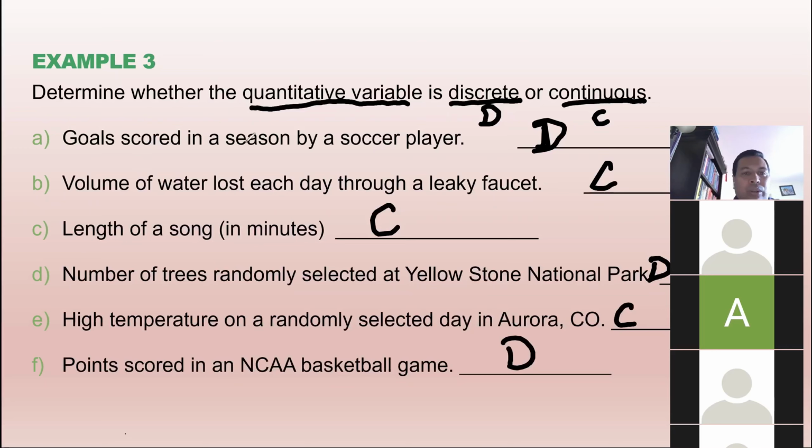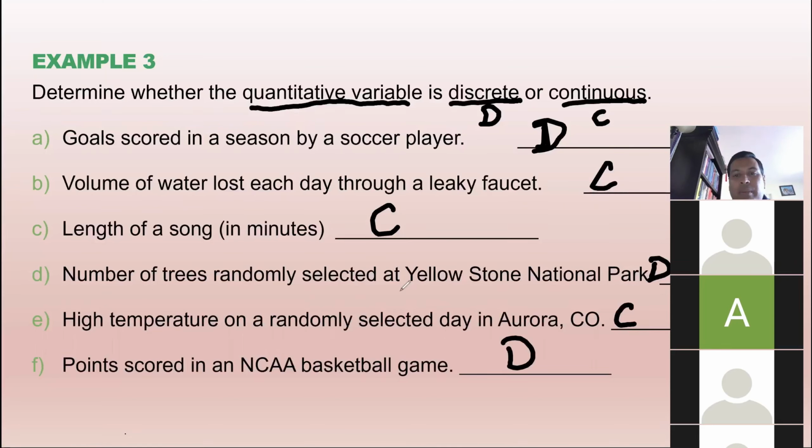The goals scored in a season by a soccer player is just a number without decimal, discrete. Volume of water lost each day through a leaky faucet can be 2.5 liters, 2.7 liters, and so on. It can take decimal value, continuous. Length of a song can be 2.1 minutes, 2.2 minutes, 2.3 minutes, and so on. It also takes decimal value, so continuous.